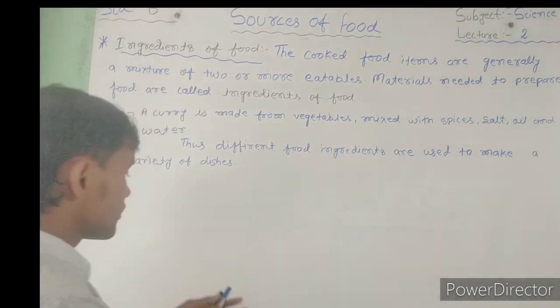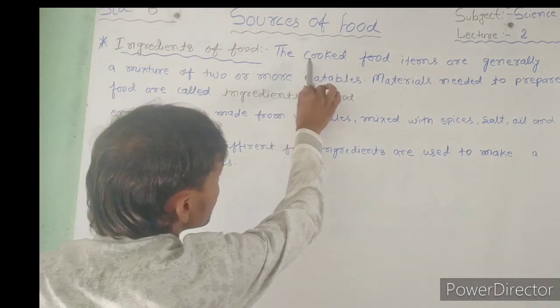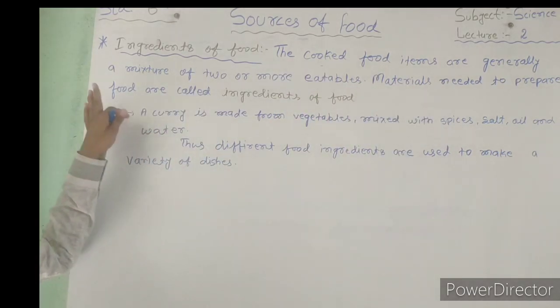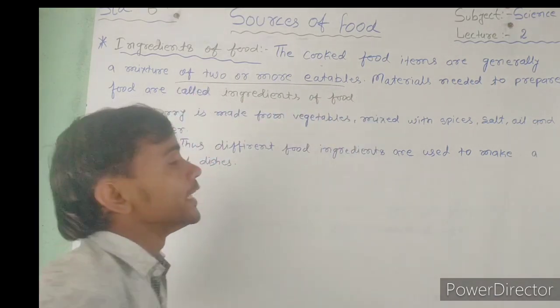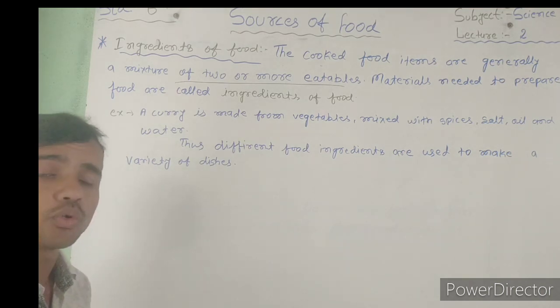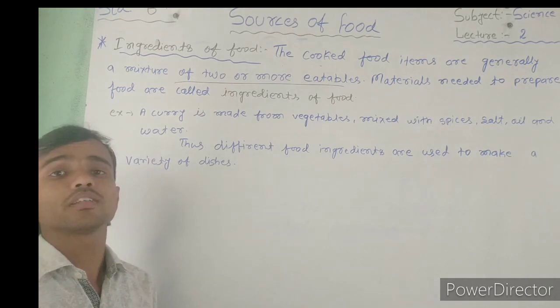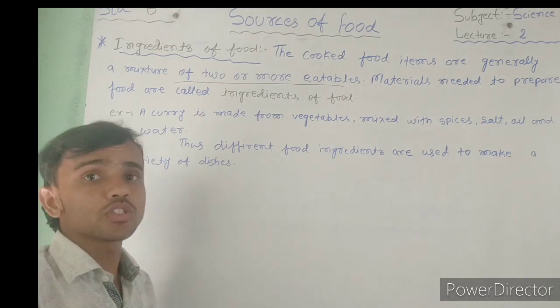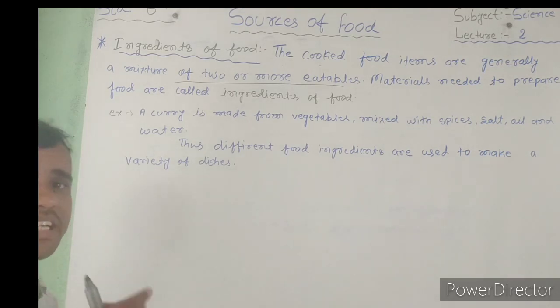My dear students, you see here, ingredients of food means cooked food items are generally a mixture of two or more eatables. It means when we want to make food, firstly we use one, two or more eatable materials, and those materials are called ingredients of food.